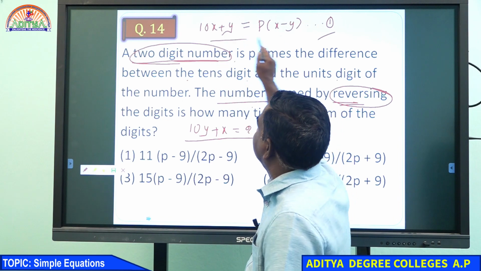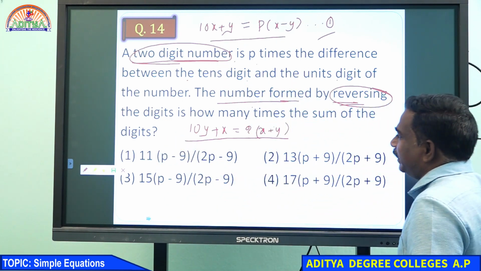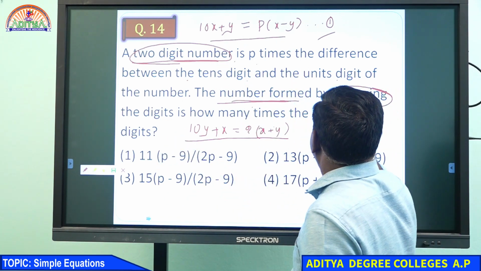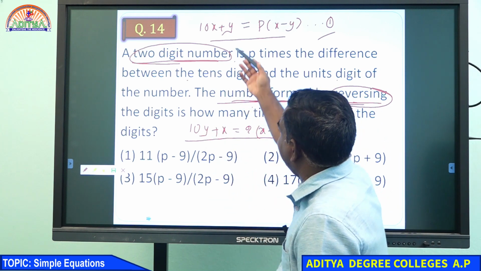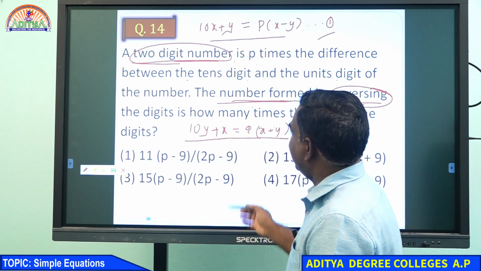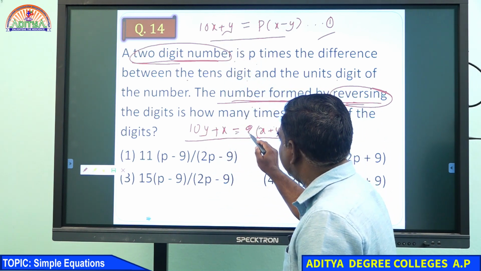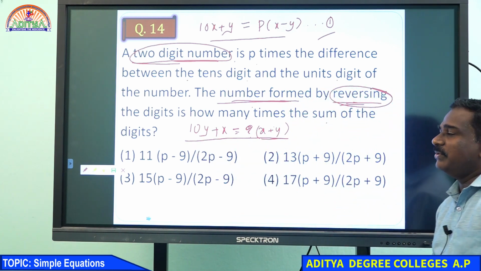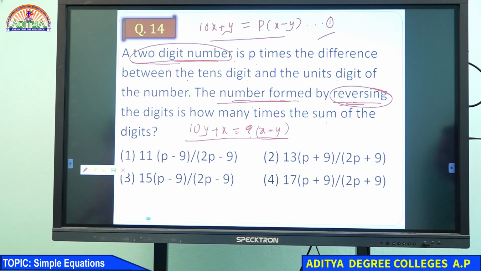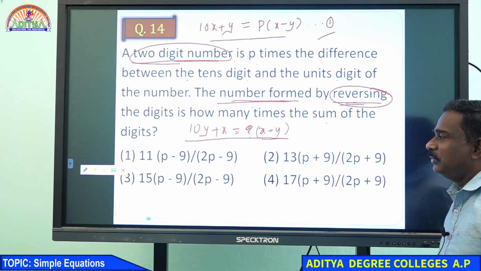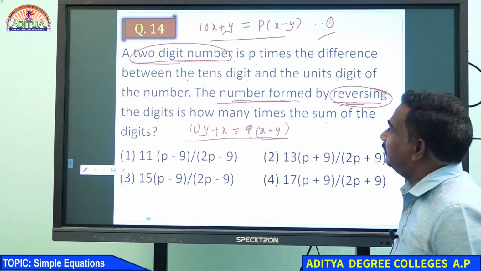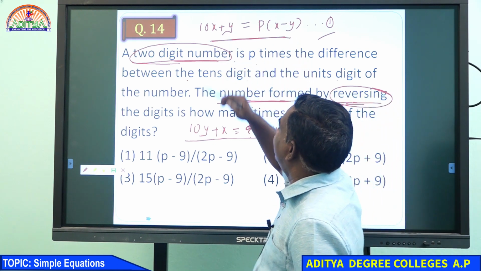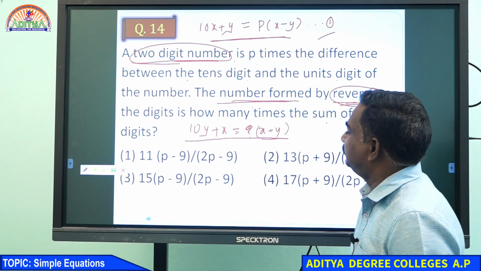This is the first condition given. The question is asking: the number formed by reversing the digits, 10y plus x, is how many times the sum of the digits, x plus y. So 10y plus x equals the required number times x plus y. This is the condition given and this is what is asked.